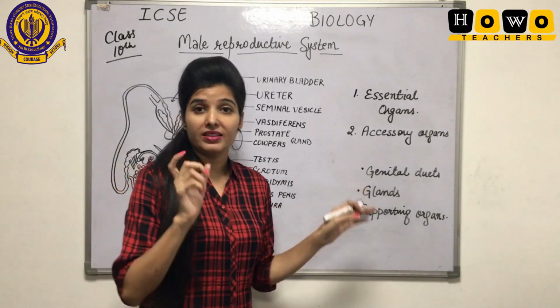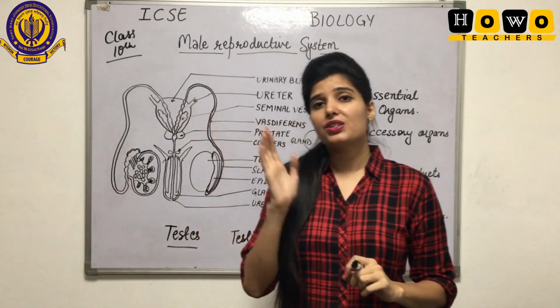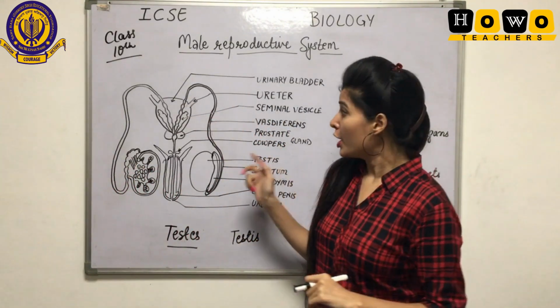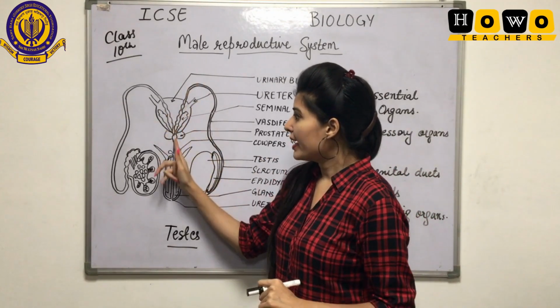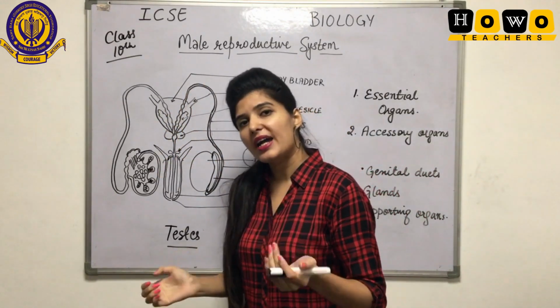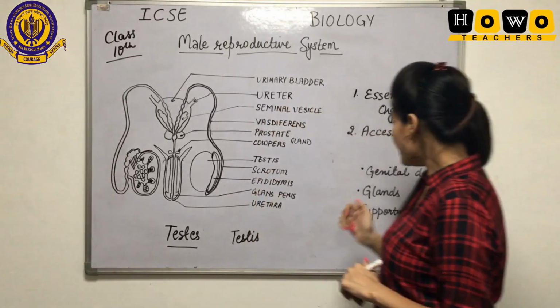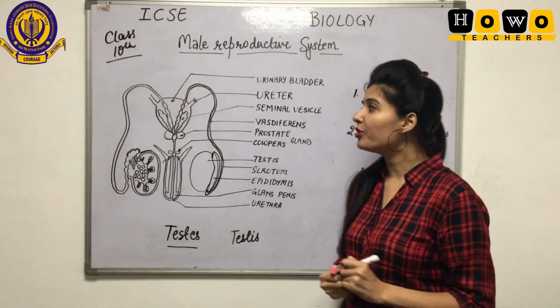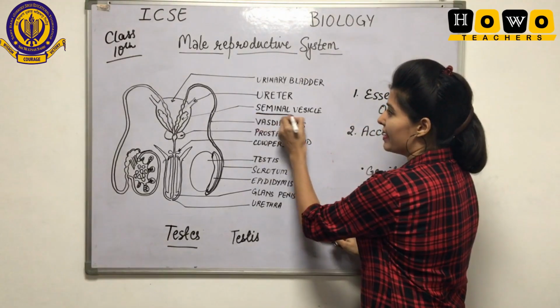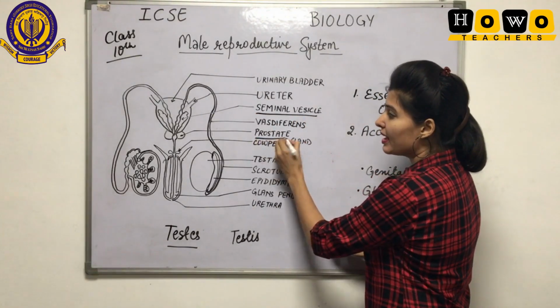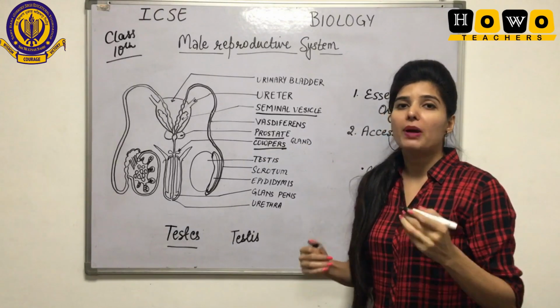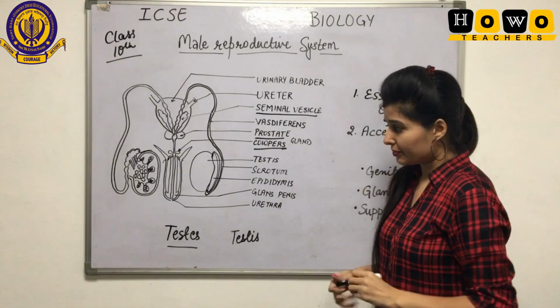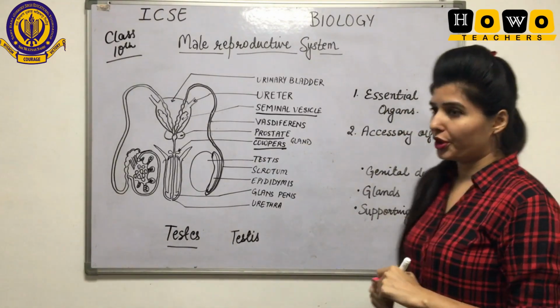Genital ducts, duct means you can imagine a pipe-like structure. So all these tube-like or pipe-like structures are genital ducts. And the glands, three important glands you have to remember: the seminal vesicle, the prostate gland, and the Cowper's or bulbourethral gland, and the supporting organs.